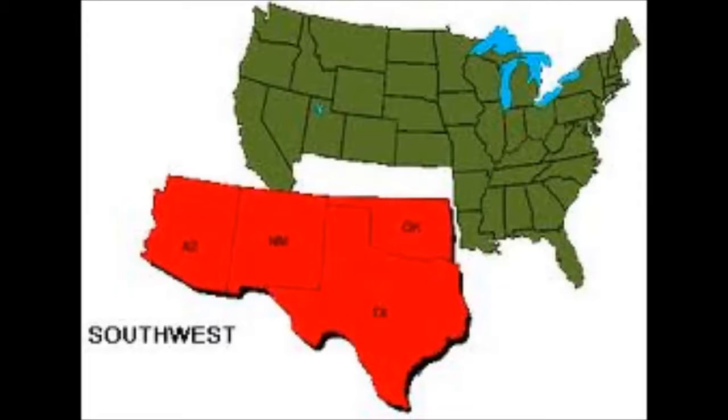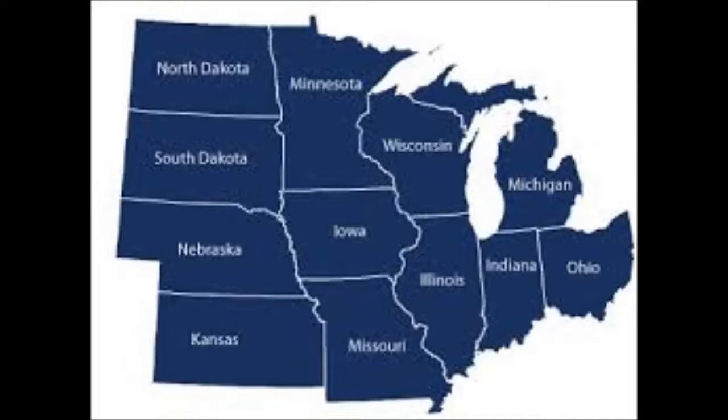The Southwest region includes 4 states: Texas, Arizona, New Mexico, and Oklahoma. The Colorado River runs through the Grand Canyon. The Southwest's dry climate is not suited to agriculture, but most crops can be grown through irrigation. The water for these systems is taken from the Colorado River and the Rio Grande.